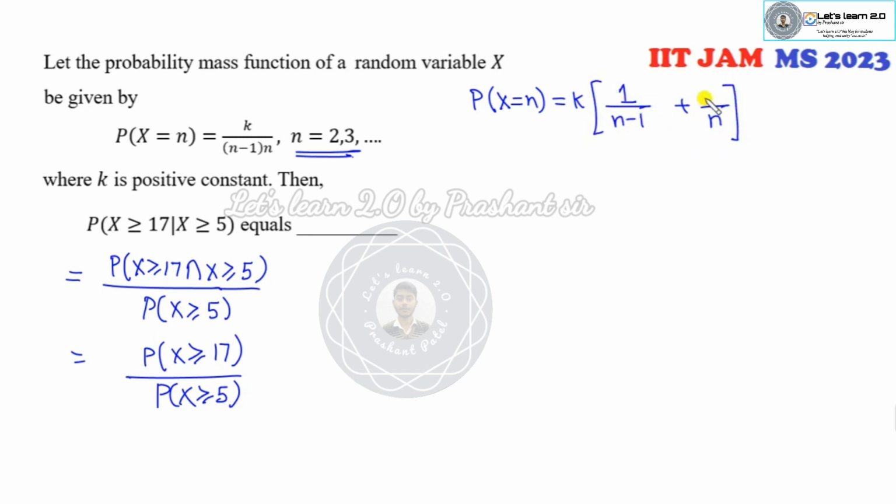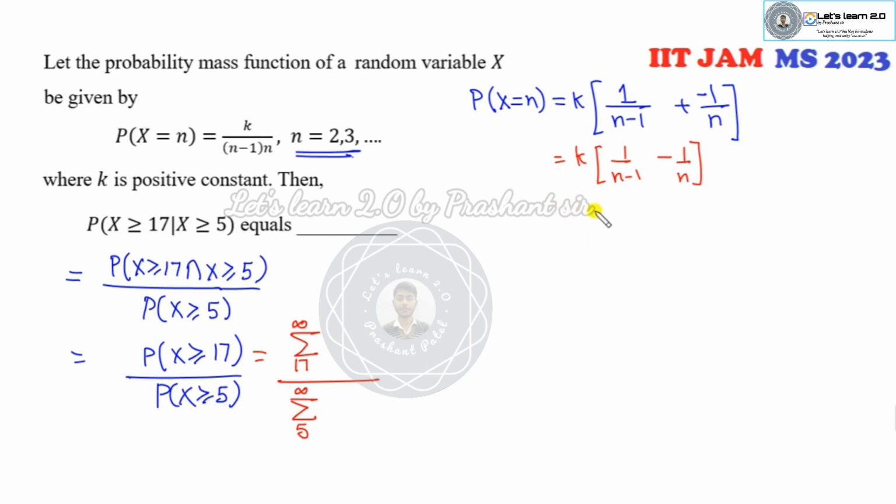I can factorize them, n minus 1 and n plus 1, or you can say it's k times 1 over n minus 1 minus 1 over n plus 1. Now this will be 5 to infinity of this expression.